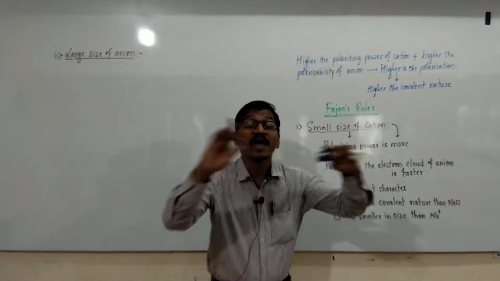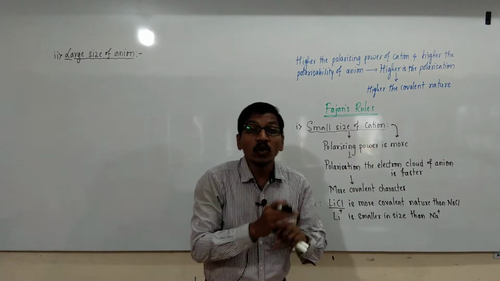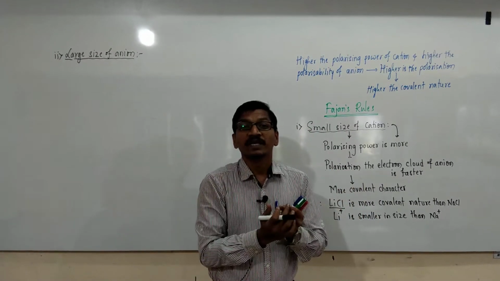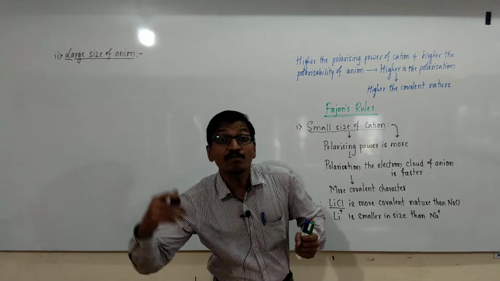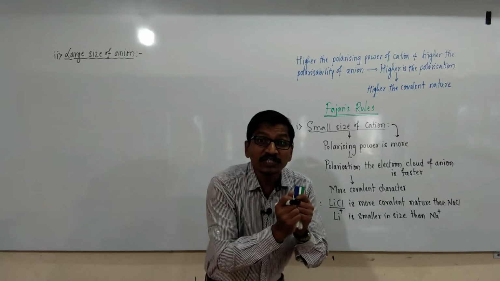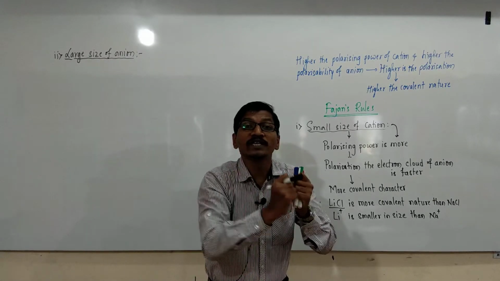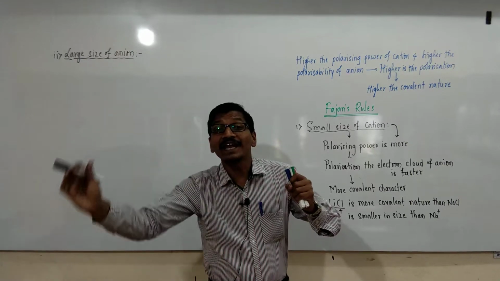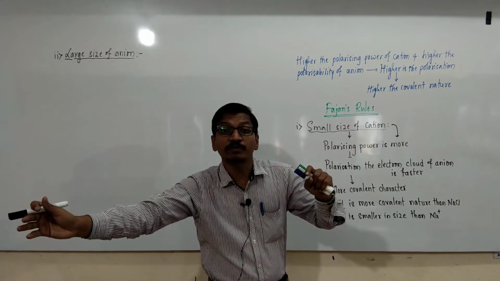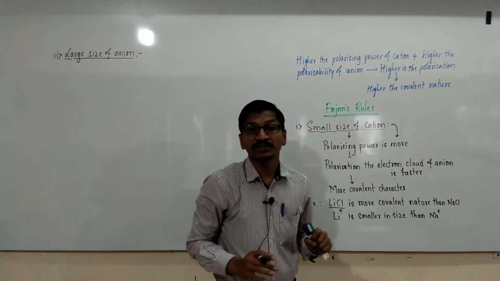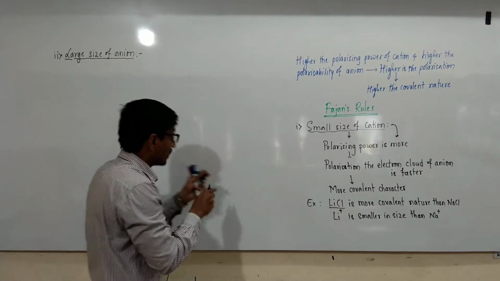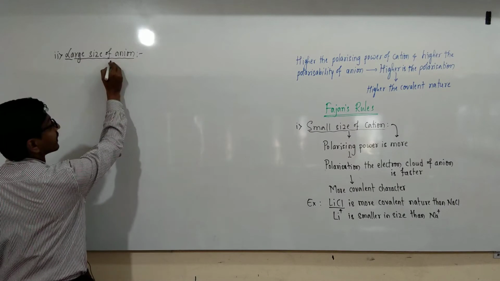As the size of the anion increases, the holding of valence electrons by the nucleus decreases, and the greater is its polarizability. Polarizability becomes more, because as the distance between valence electrons and nucleus increases, the valence electrons are loosely bound with the nucleus, and polarization takes place easily when a cation approaches, and larger size of anions have high polarizability.